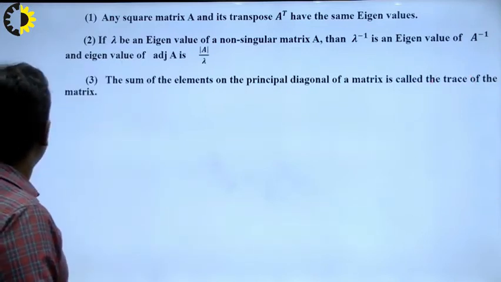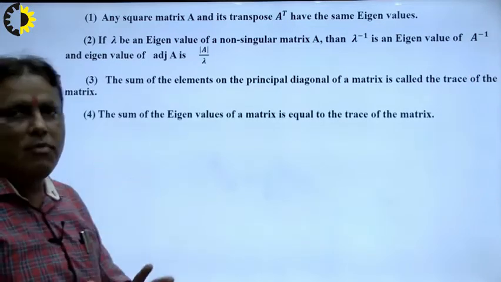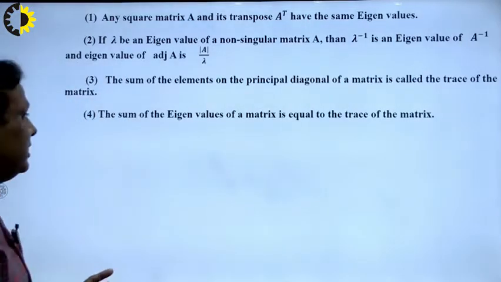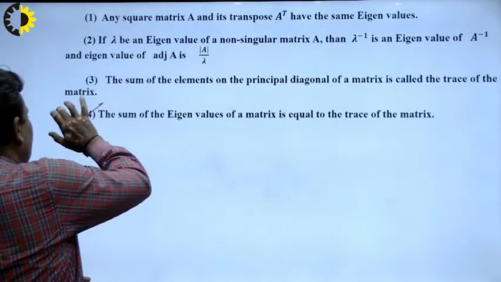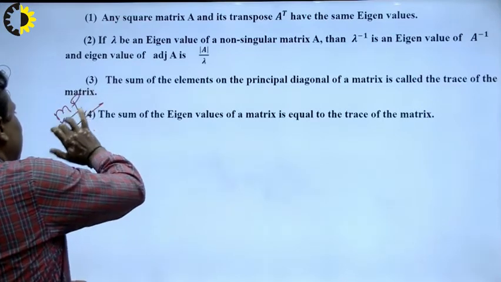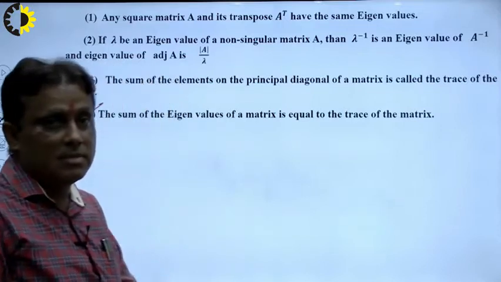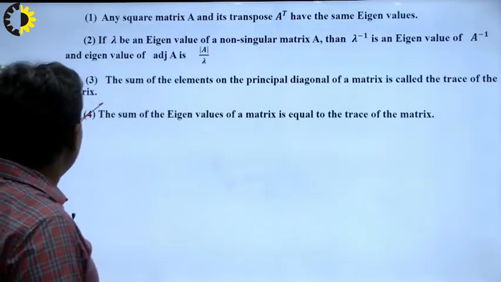What is the role of trace? The sum of the eigenvalues is equal to the trace of the matrix. This is the most important part to check whether our result is true or not in a competitive exam, or any other exam. How do we judge that our result is true?